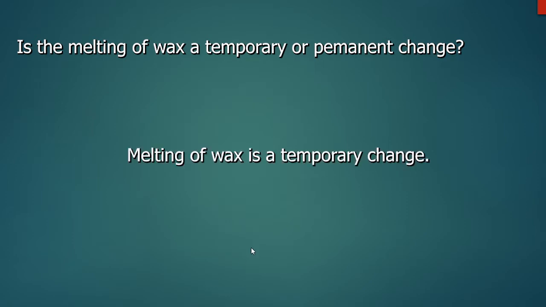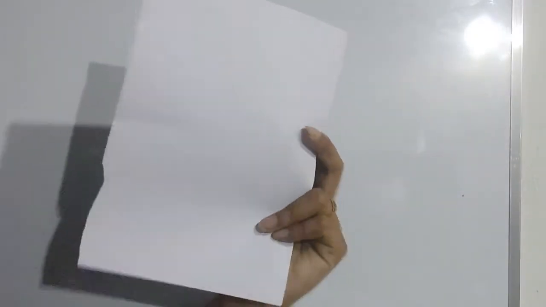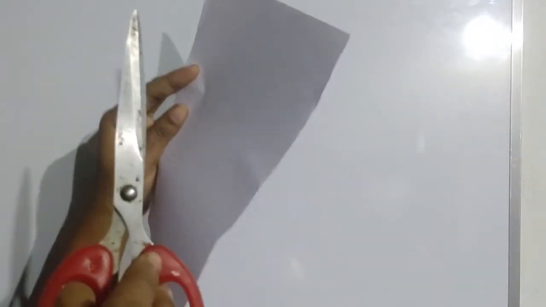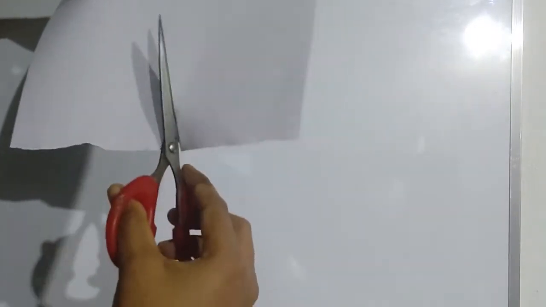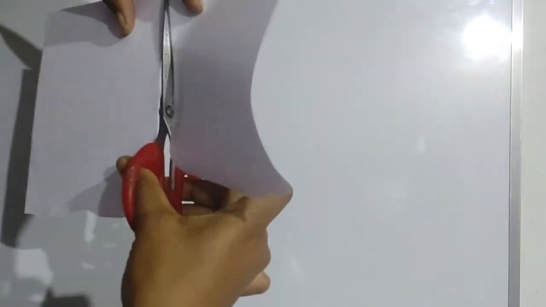Now let's observe another activity. Here I have taken a paper and I am going to cut this paper using a scissor. What is the color of paper? Yes, the color of paper is white. Now I am going to cut the paper into two pieces. Did the color of paper change when it is cut into pieces? No, the color of paper did not change when it is cut into pieces.